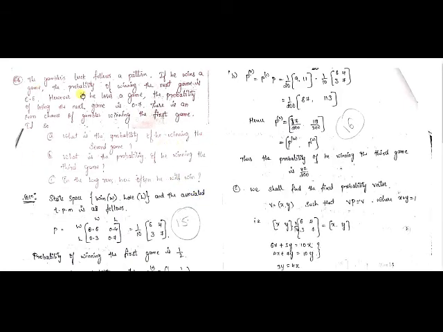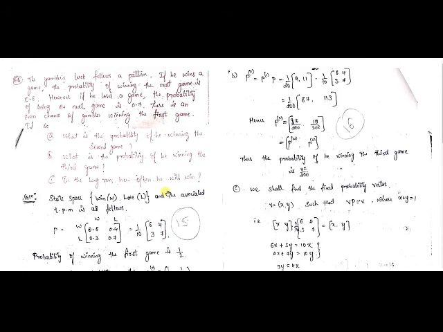Here we have a very interesting question. The gambler's luck follows a pattern. If he wins a game, the probability of winning the next game is 0.6. However, if he loses a game, the probability of losing the next game is 0.7. Then there is an even chance of the gambler winning the first game. If it happens, then what is the probability of winning the second game? Then what is the probability of winning the third game? Then in the long run, how often will he win?